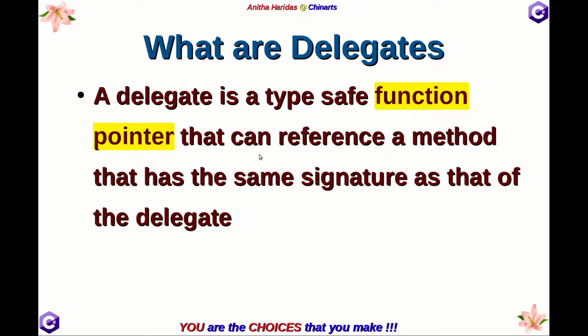Now this function pointer can reference a method. So generally you might have studied pointers in C and C++, which will be pointing to a data. Apart from that, function pointers are also there. But here the delegate is exclusively used as a reference to a method and not to a data. And if it wants to refer to a method, the signature of the delegate and the method must be same.